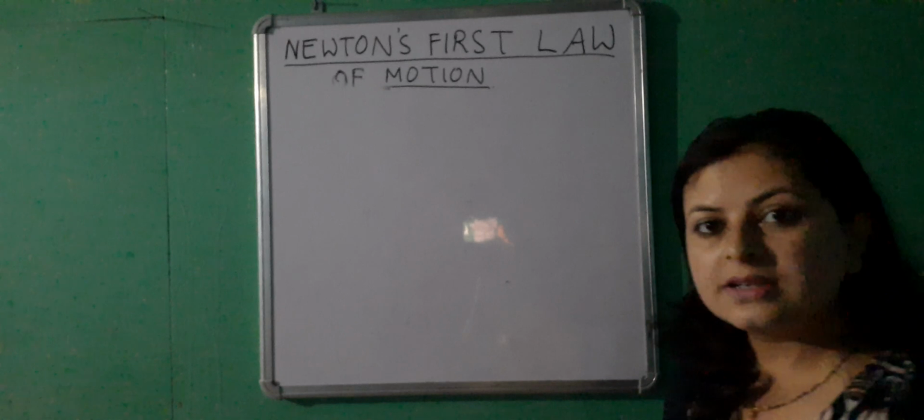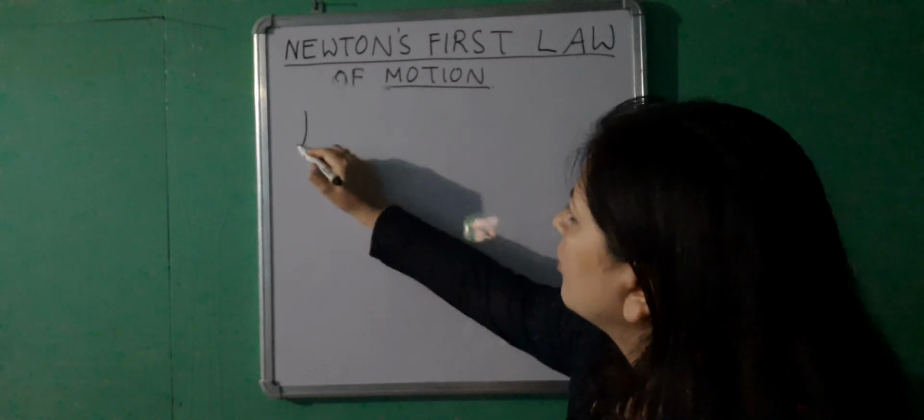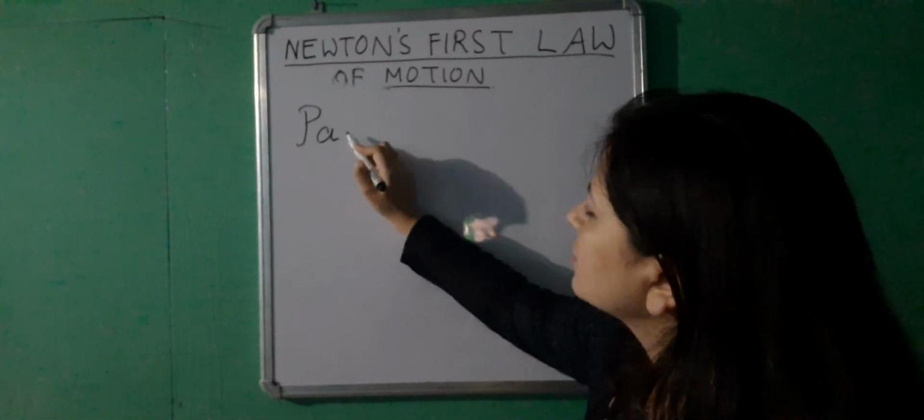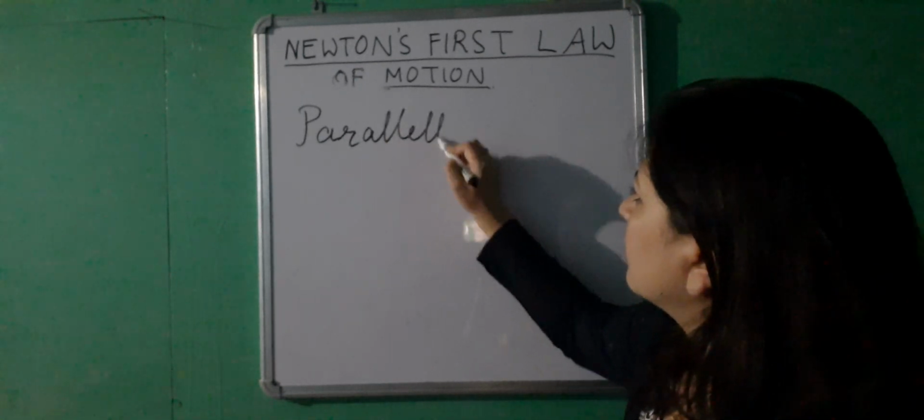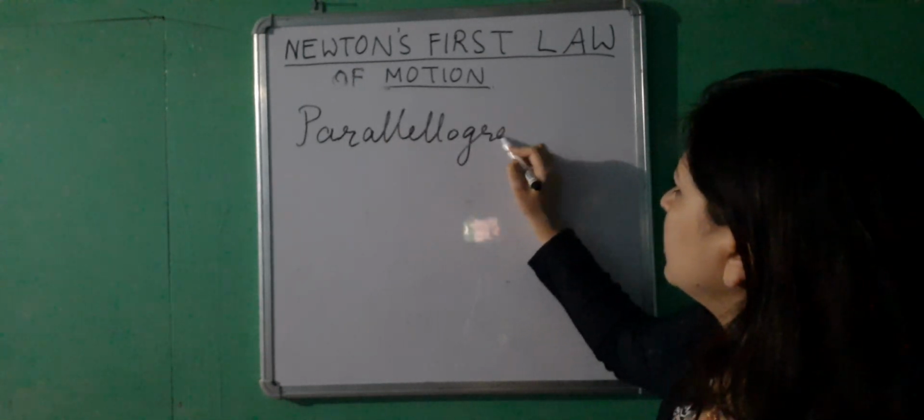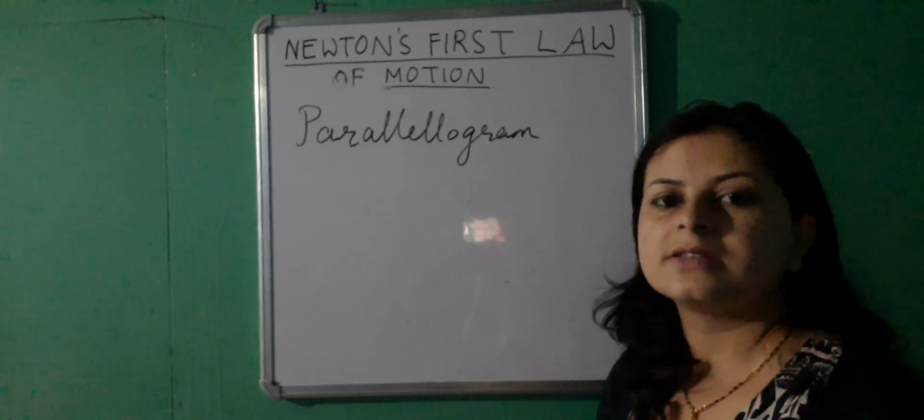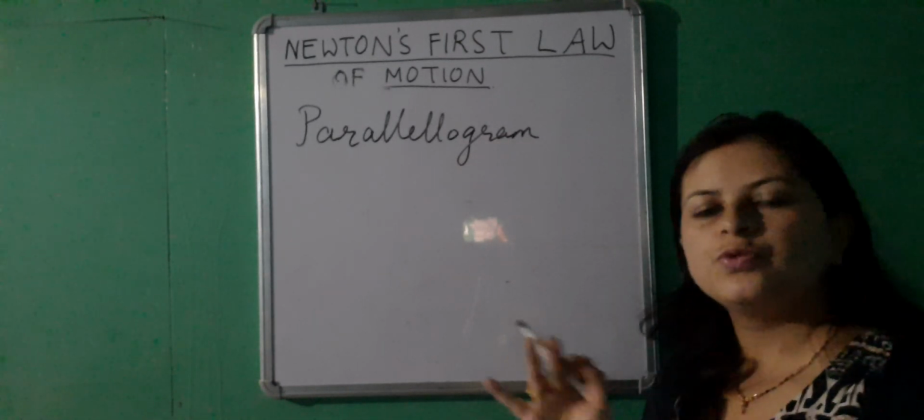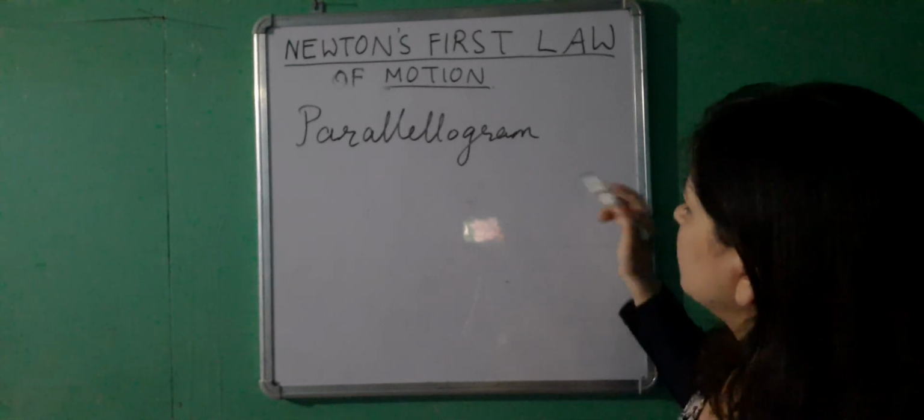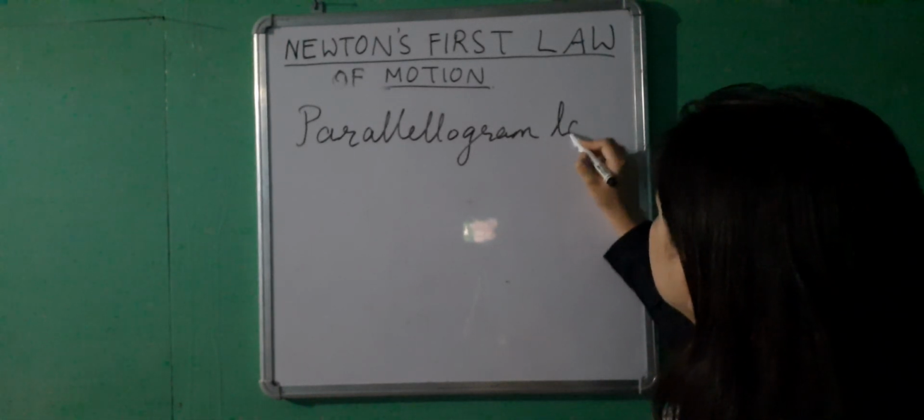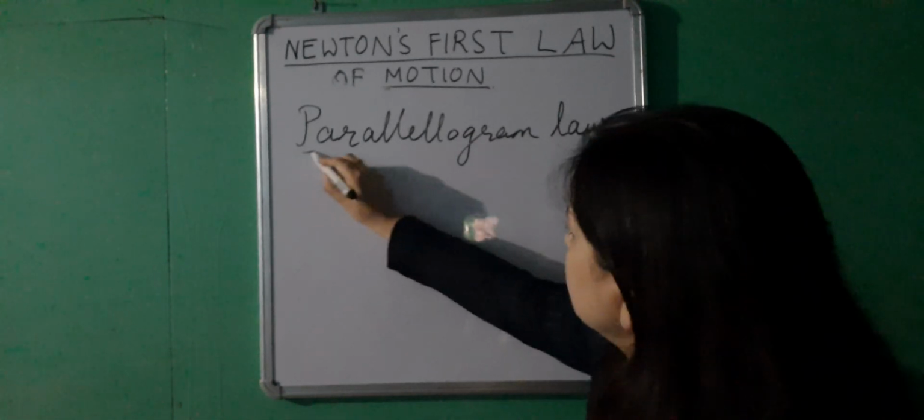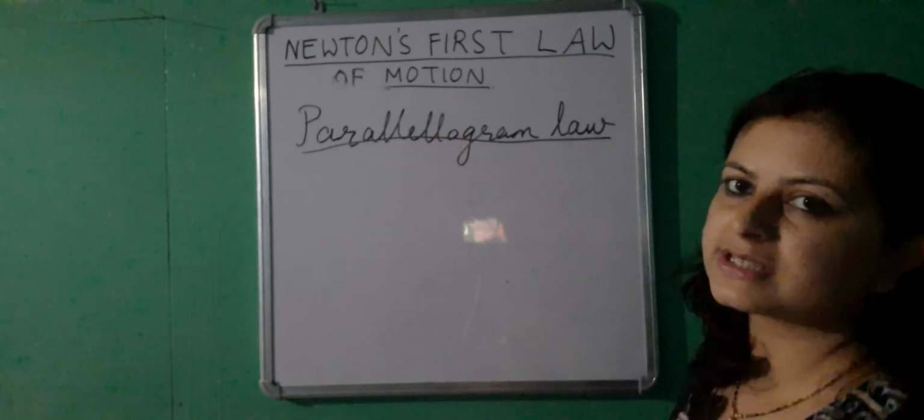Now the resultant force can be found out by a law of addition of vectors that is called parallelogram law. You should be knowing what a parallelogram is. It is a four-sided figure with two opposite sides parallel to each other. So that is called parallelogram law of vector addition, which we are going to apply to forces here.